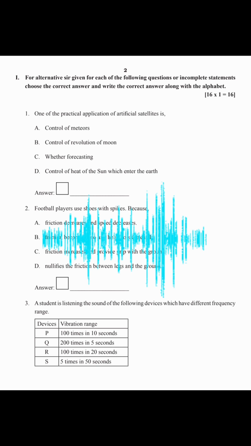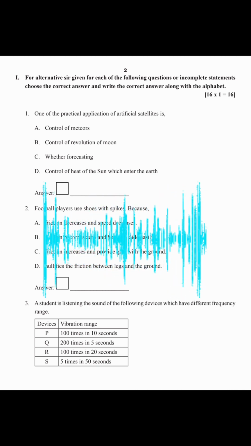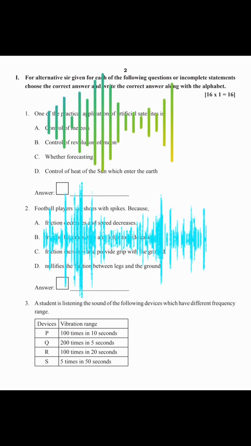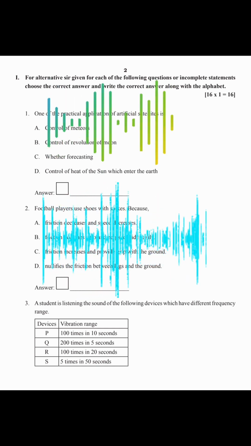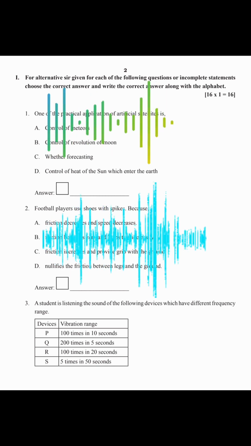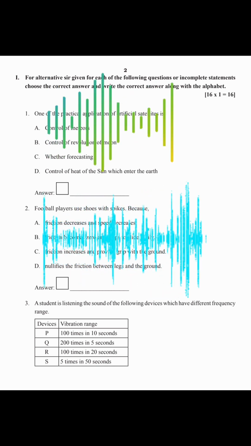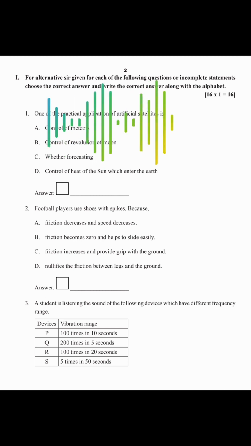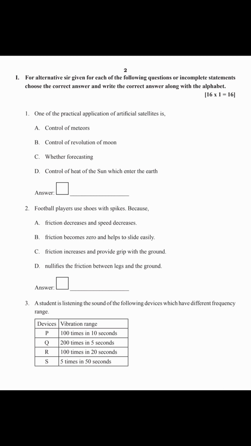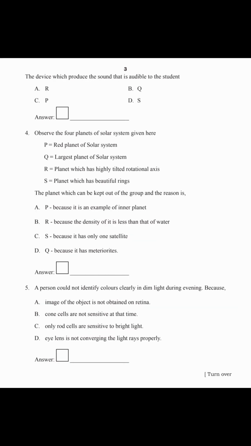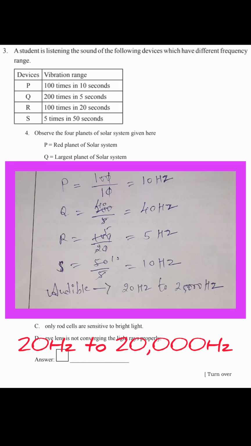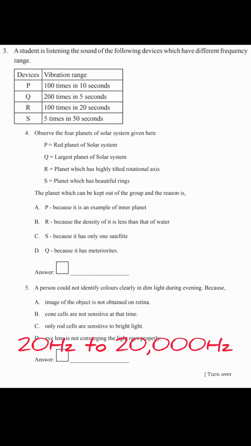Question 3. A student is listening to the sound of the following devices which have different frequency ranges. These are devices P, Q, R, S and these are vibration ranges. P: 100 times in 10 seconds, Q: 200 times in 5 seconds, device R: 100 times in 20 seconds, device S: 5 times in 50 seconds. The question is the device which produces the sound that is audible to the student. A R, B Q, C P, D S. Option B, Q is the correct answer because the audible range is 20 Hz to 20,000 Hz, that is 200